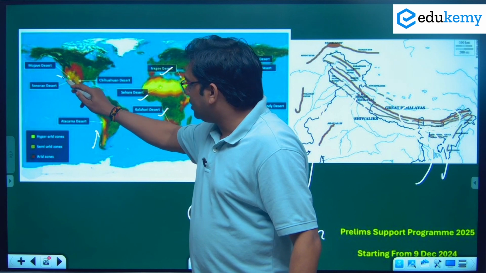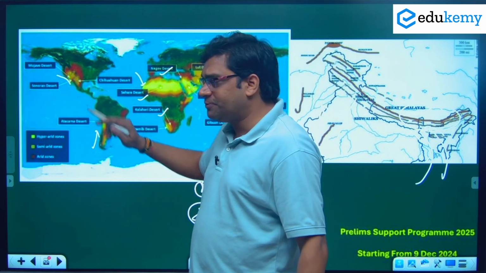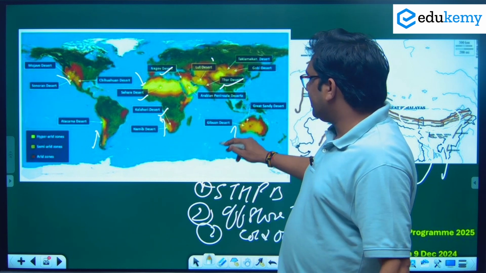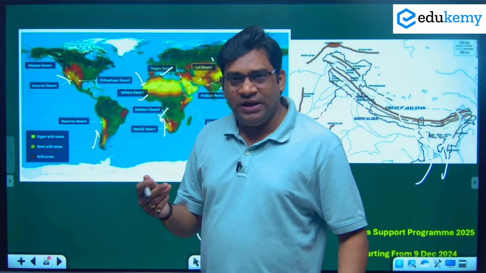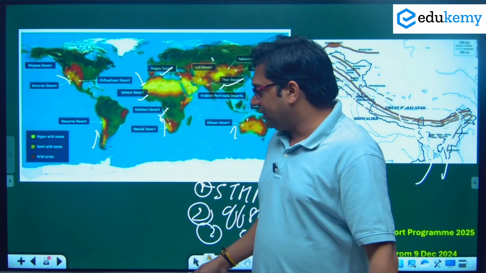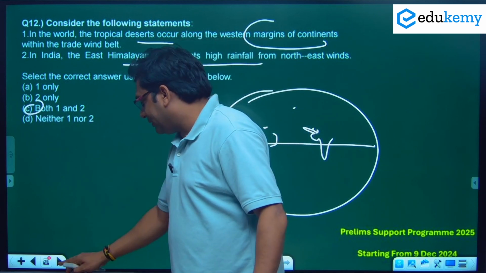Here the Peru current is present. Here the Canary current is present. Here the California current is present, a cold current. Then the Benguela current is present here, and the Australia current. These are all cold currents, and this is the reason why most of the deserts are present in the western part of the continent. So in this case both statements 1 and 2 are correct.